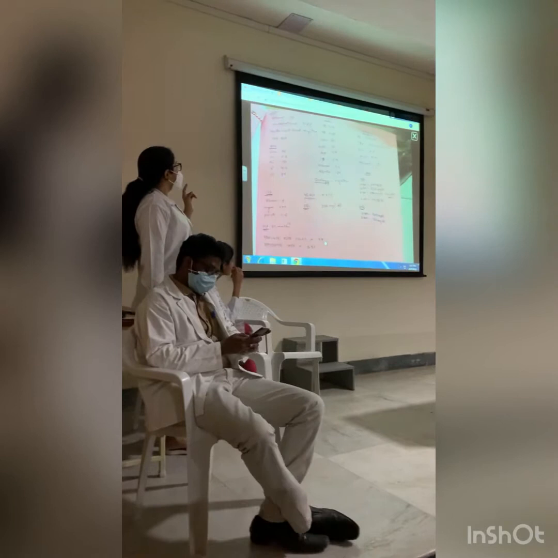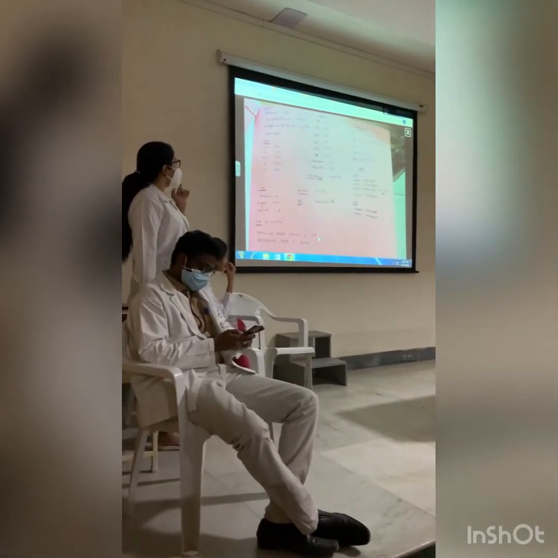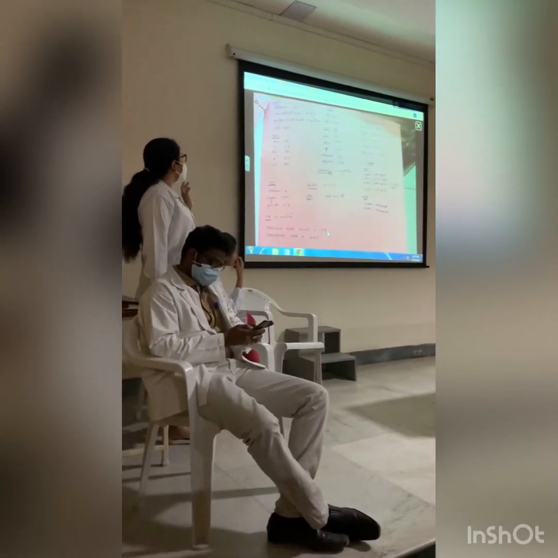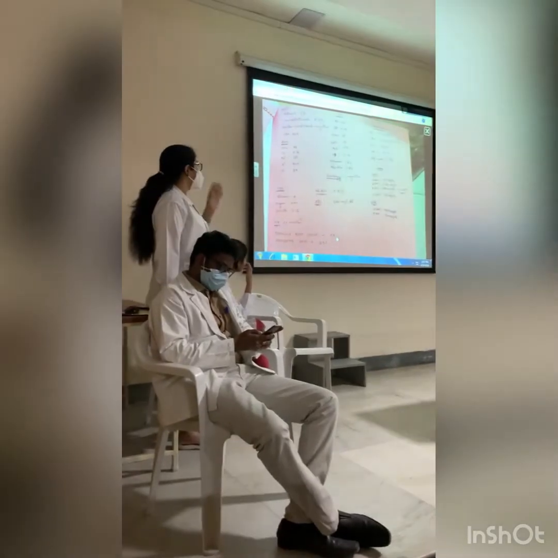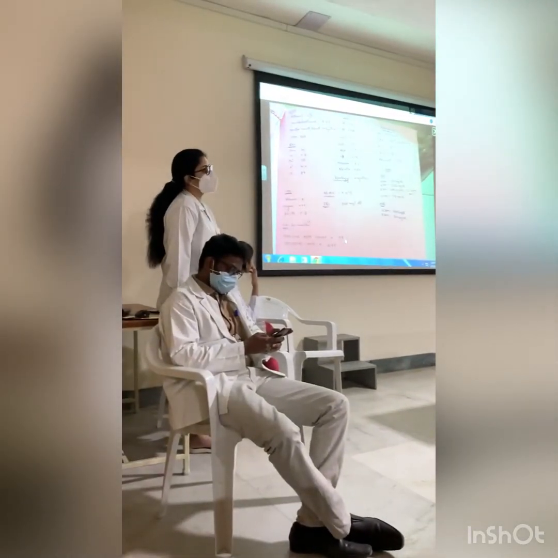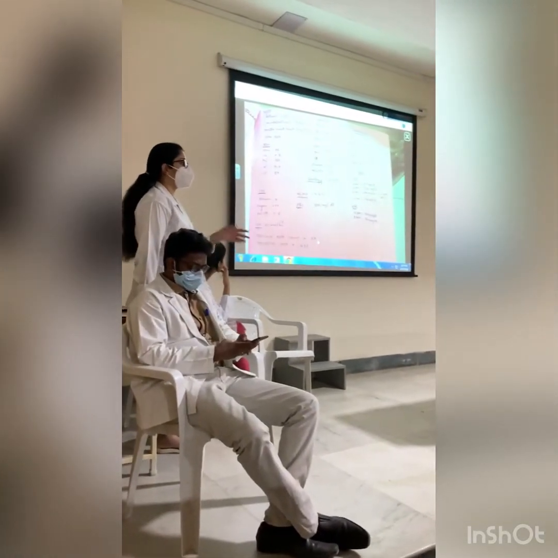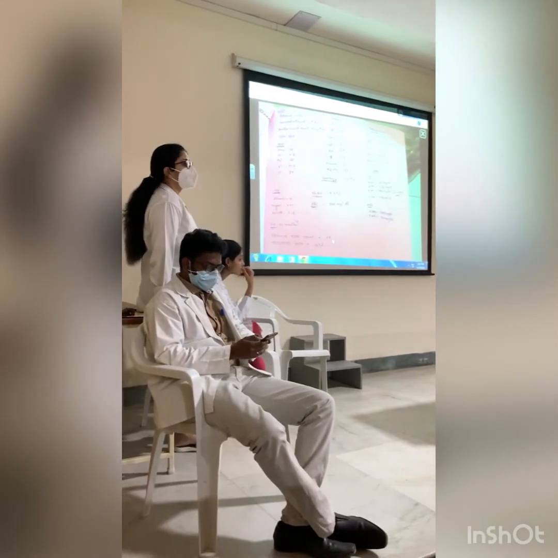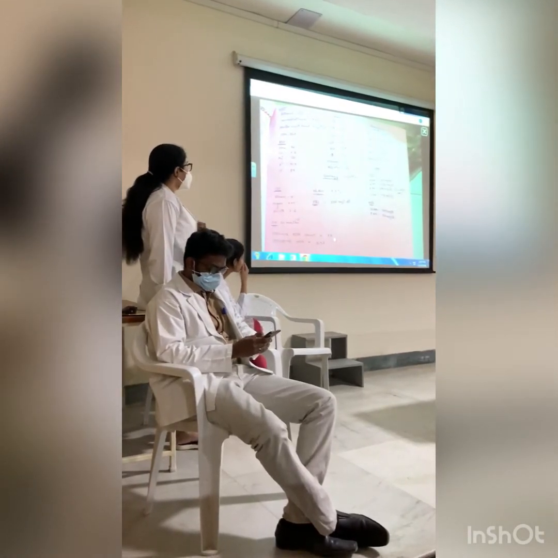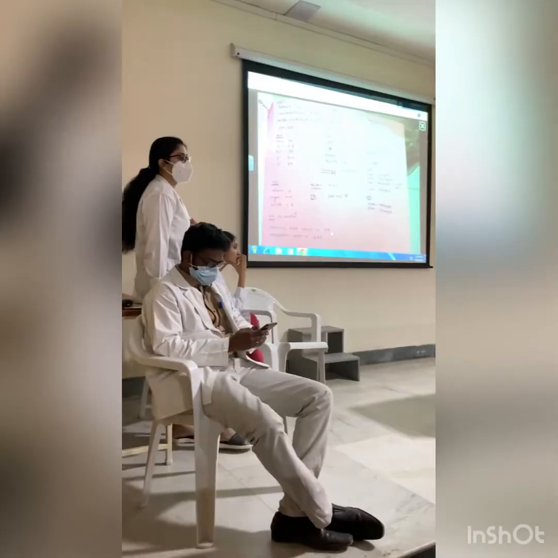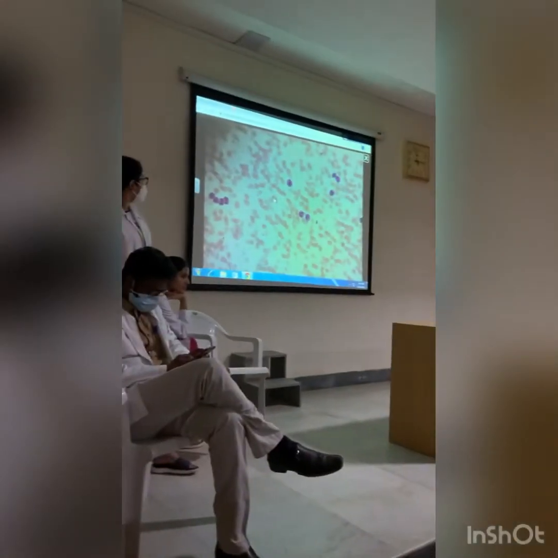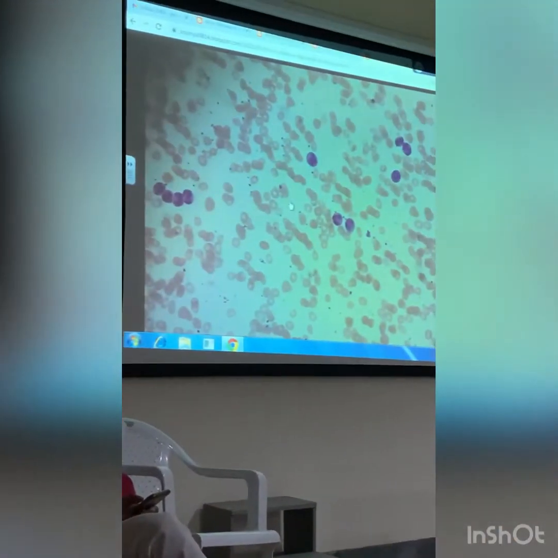Yeah. And we also looked for reticulocyte count, which was 2%, and corrected reticulocyte index was 0.6%, which is again suggestive of hypoproliferation of bone marrow. So some problem with the bone marrow. Yeah, obviously the bone marrow is not producing enough. So both macrocytes and microcytes. Where are macrocytes? Where are microcytes?